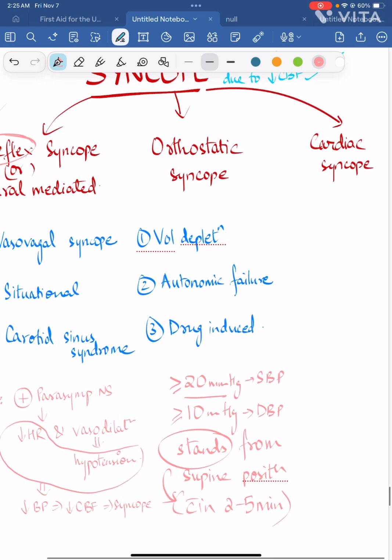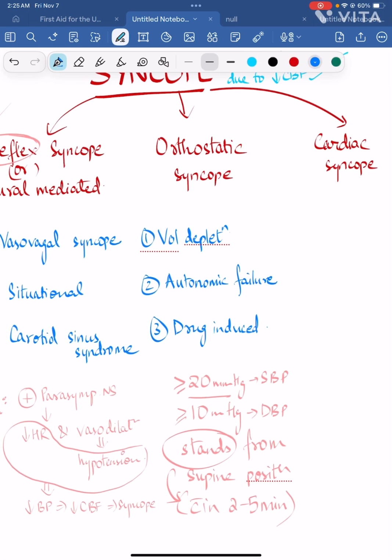Next comes cardiac syncope. Cardiac syncope can be broadly classified into two kinds, right? One is arrhythmias. Because of the arrhythmias, the patient can have syncope. These arrhythmias can be bradyarrhythmias or tachyarrhythmias. The second is structural heart defect.